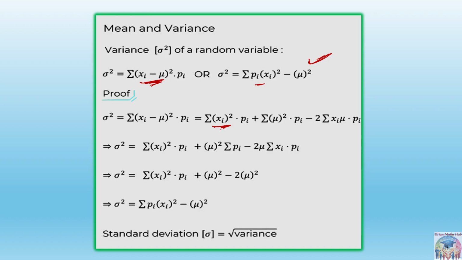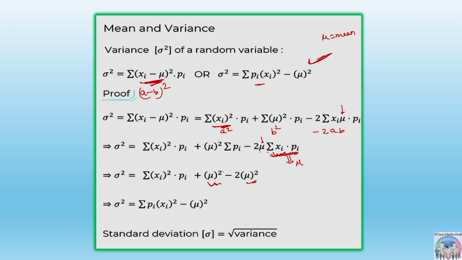Expand that: a square. Okay, I'm just writing the (a minus b) whole square format. This is a square, this is b square, and this is minus 2ab, right? Then this mu is a constant, so that can be taken outside the sigma. Sigma xi pi, we already studied that. Mu here is the mean. Just understand that mu is the mean here. So this again will become mu only, right? So this will become mu into mu, that is 2 mu square.